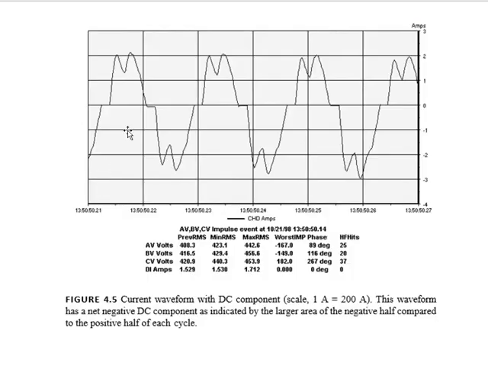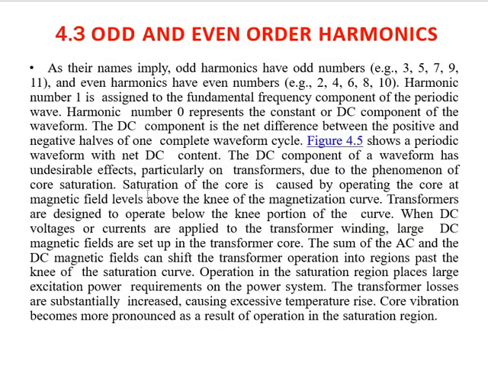So this is the positive half cycle, and this is the negative half cycle. We can simply observe that this negative half cycle is greater than this positive half cycle, so some DC component is created over here on the negative side. So the DC component of a waveform has undesirable effects, particularly on the transformer, due to the phenomenon of core saturation.